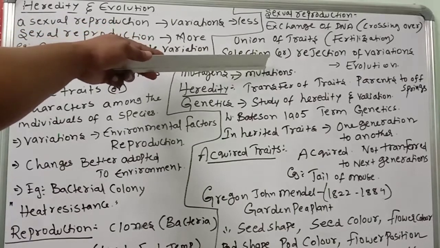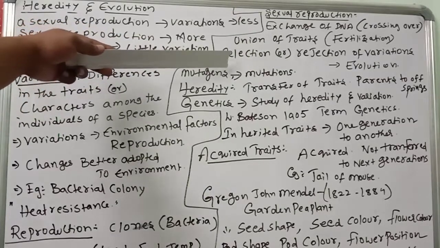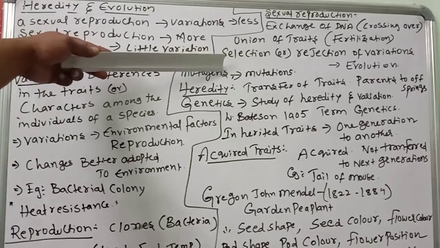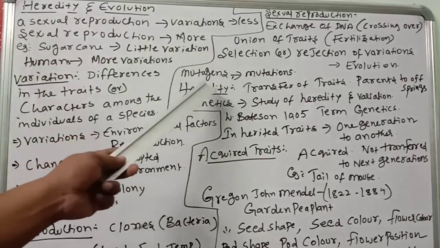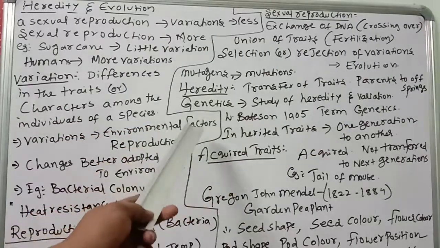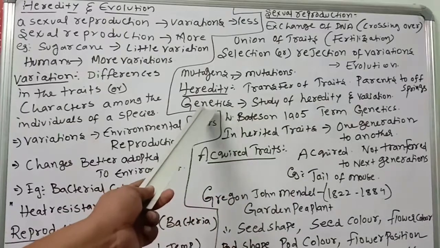Mutation may be useful or harmful. How are mutations formed? They are caused by mutagens. Mutagens are the agents which cause mutations. So what is heredity? Transfer of traits from parents to offspring is called heredity. Genetics: the study of heredity and variation is called genetics.